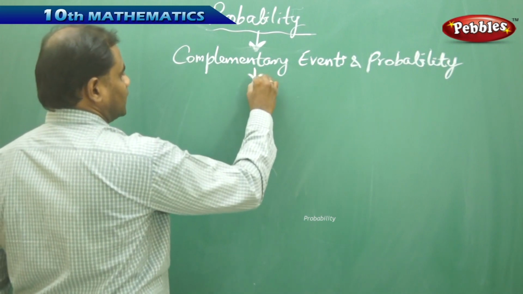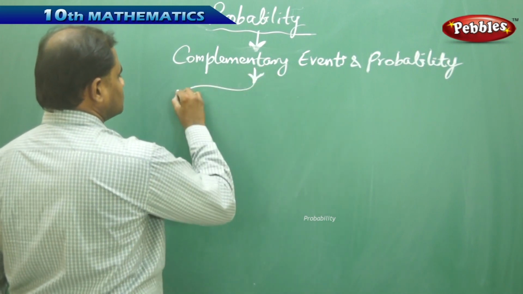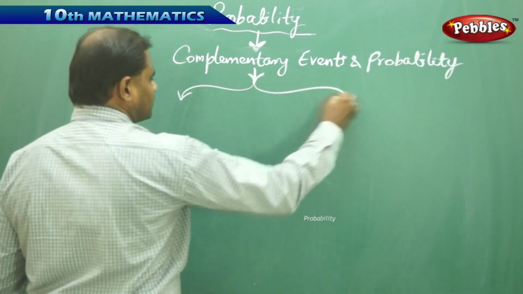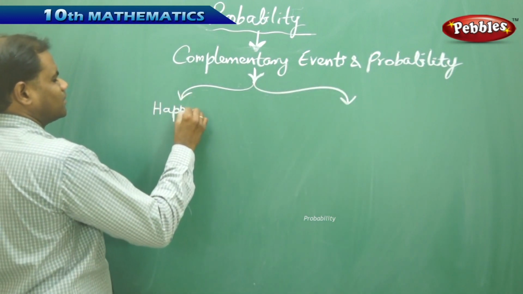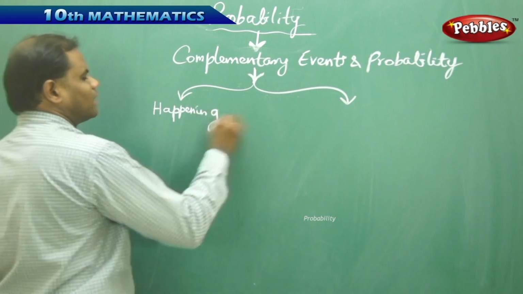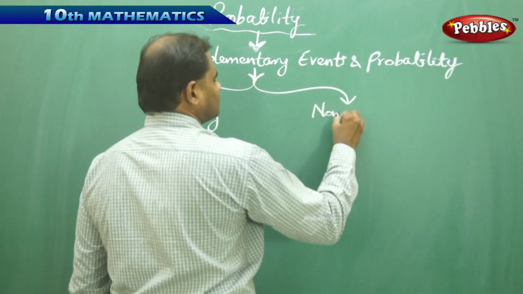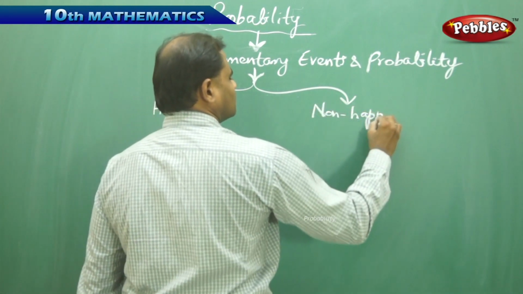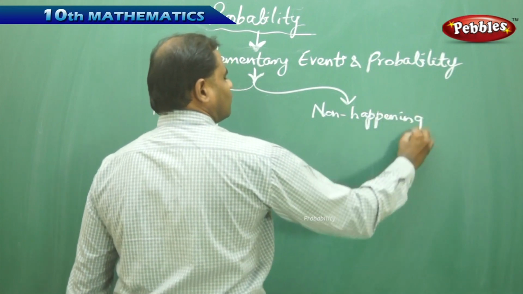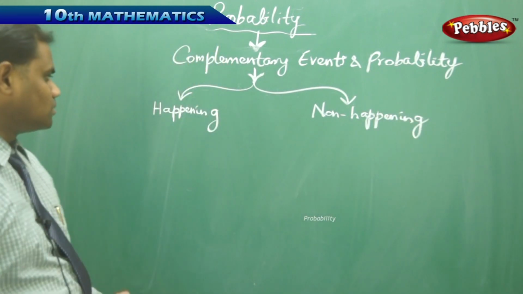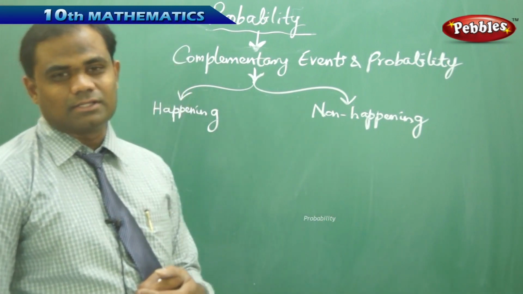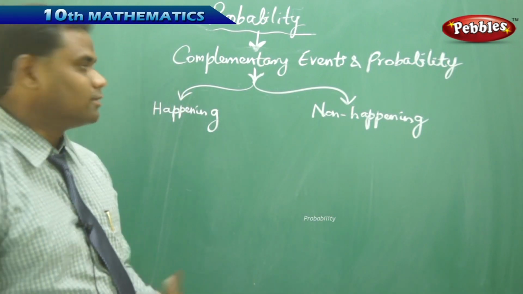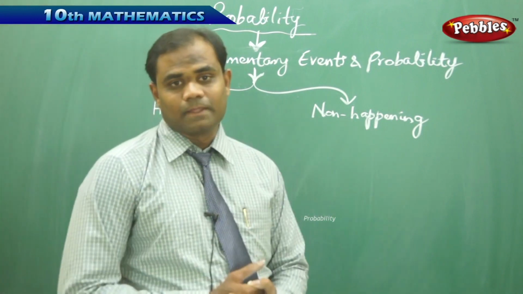So here I identify the complementary events through occurring and non-occurring, or happening and non-happening, of an event E. This is how we differentiate between happening and non-happening, and how we understand complementary events. They are said to be complementary to each other.